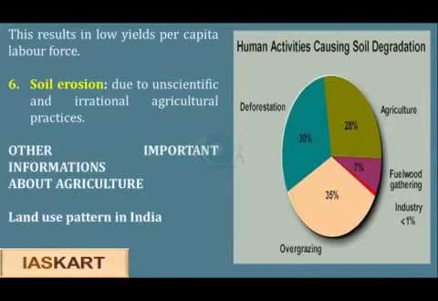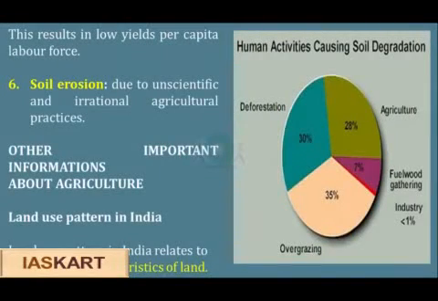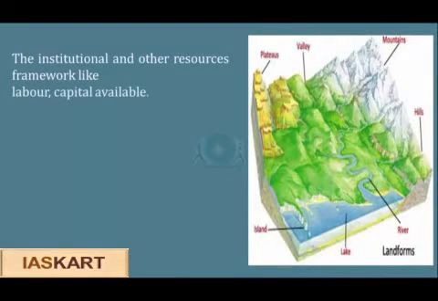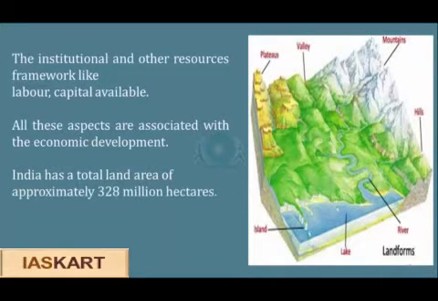Now let's take a look at the other important information about agriculture. Let's take a look at the land use pattern in India. The land use pattern in India relates to the physical characteristics of the land, the institutional and other resources framework like labor and capital available, and all these aspects which are interconnected with economic development. India has a total land area of approximately 320 million hectares.